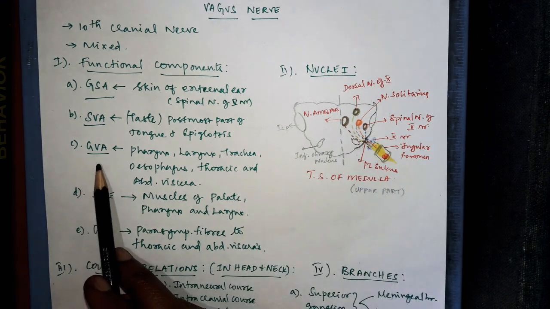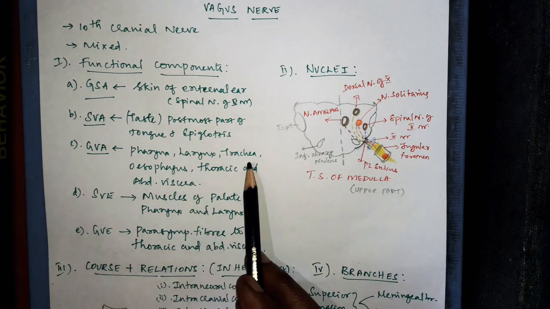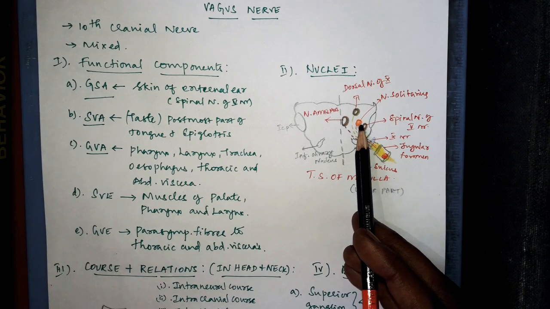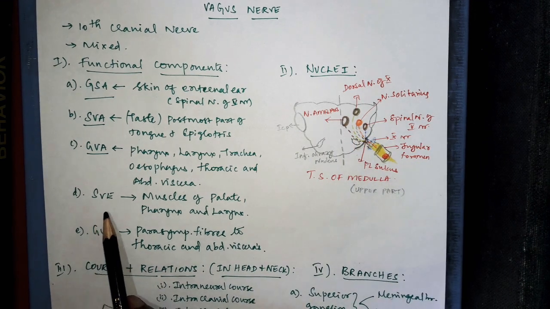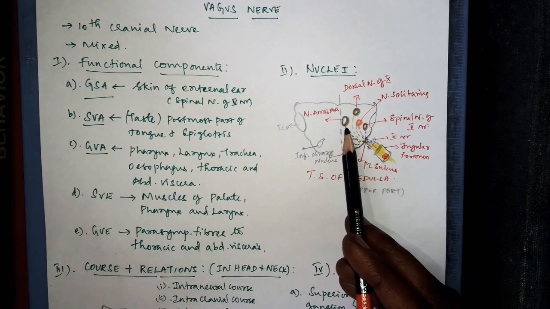Next is about the general visceral afferent. This carries general sensation from the pharynx, larynx, trachea, esophagus, thoracic and the abdominal viscera to the lower part of the nucleus solitarius. Then the special visceral efferent carries motor fibers to the muscles of the palate, pharynx and the larynx that arises from the nucleus ambiguus.